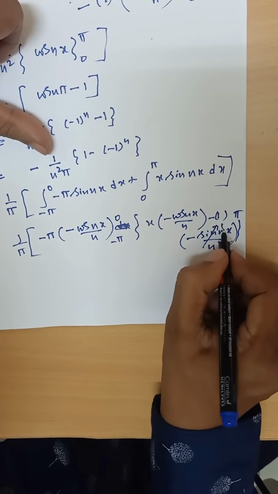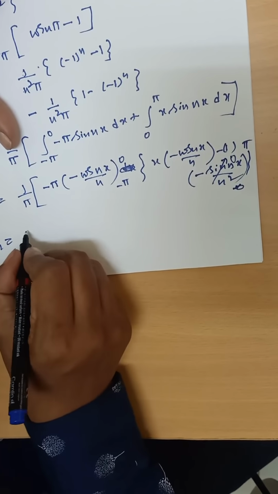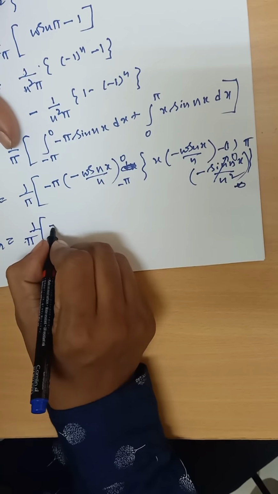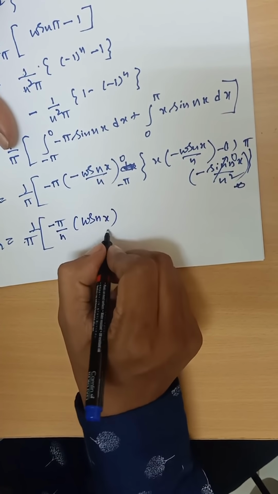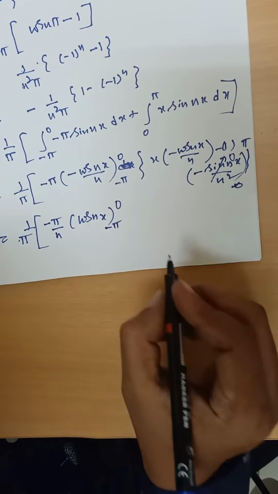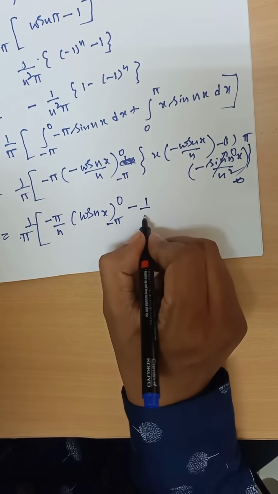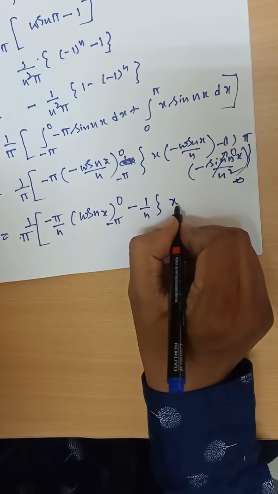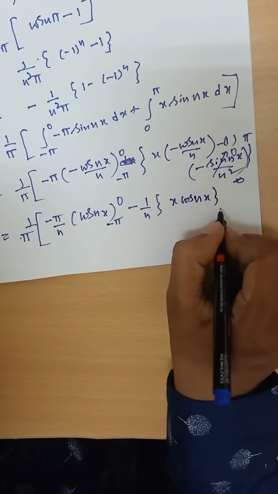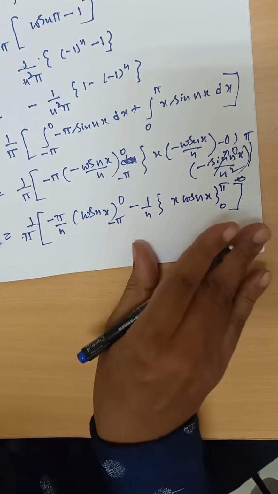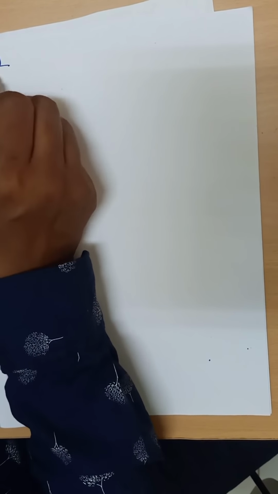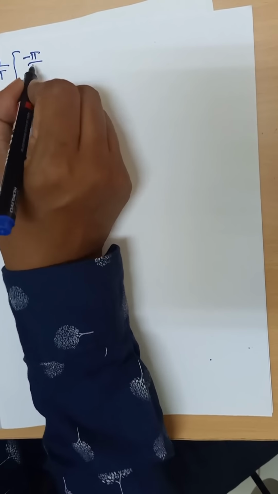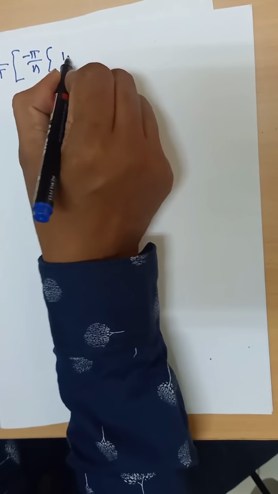See here, the sin term is 0. bn is equal to 1 by pi, outside, comma, minus pi by n cos nx from minus pi to 0, minus 1 by n, here x cos nx from 0 to pi. Next, bn is 1 by pi, comma, minus pi by n inside, comma. Cos 0 is 1.